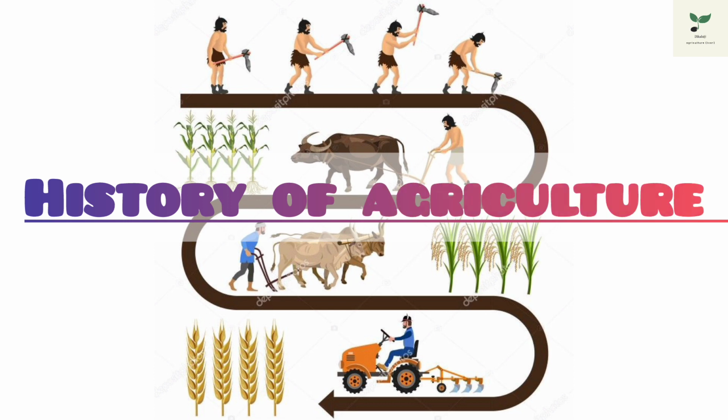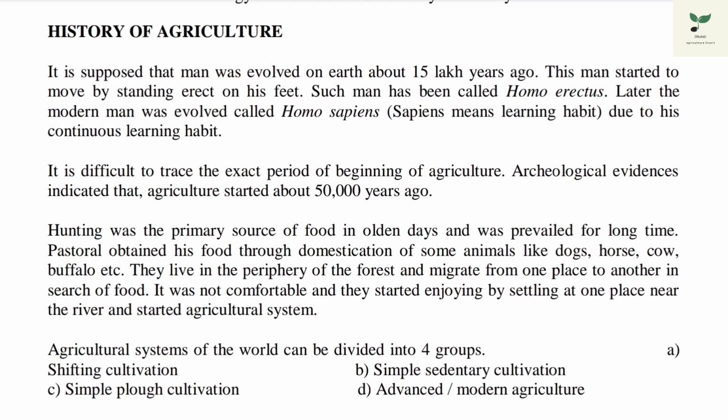History of agriculture. It is supposed that man evolved on earth about 15 lakh years ago. The man started to move by standing erect on his feet, so they were called Homo erectus. Later, modern man evolved and was called Homo sapiens. Sapiens means learning habit. It is very difficult to trace the exact period of the beginning of agriculture, but archaeological evidence indicates that agriculture started 15,000 years ago.